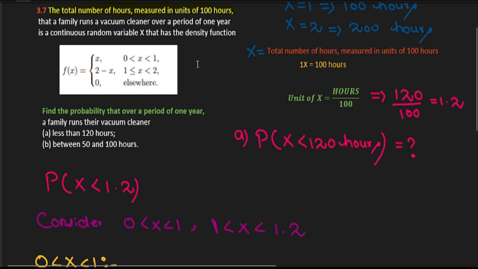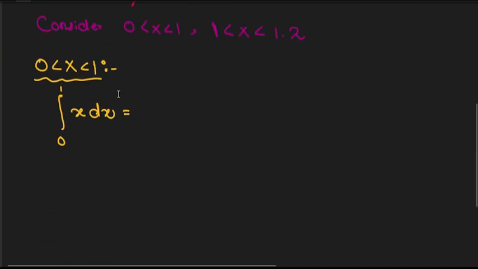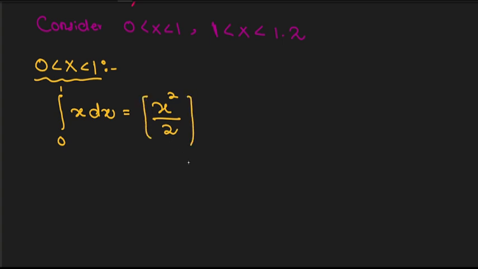You can see here from 0 to 1 my function is x, and you know how to integrate this function. This would be x squared by 2, and the integration is basically from 0 to 1, right? We can see this 1/2 is a constant, so we can write this constant outside this bracket. So we have only x squared, and the limit is from 0 to 1.